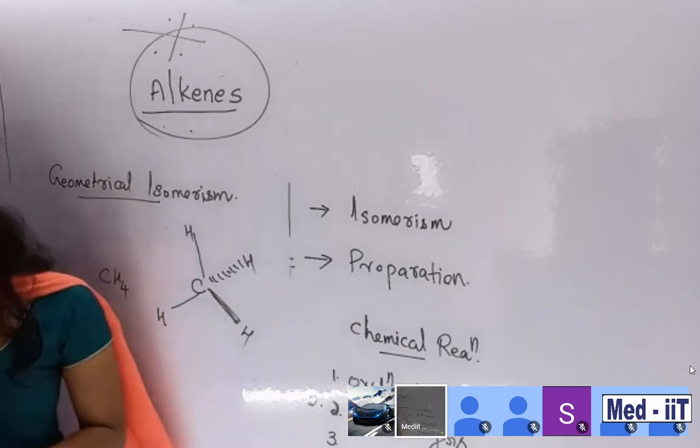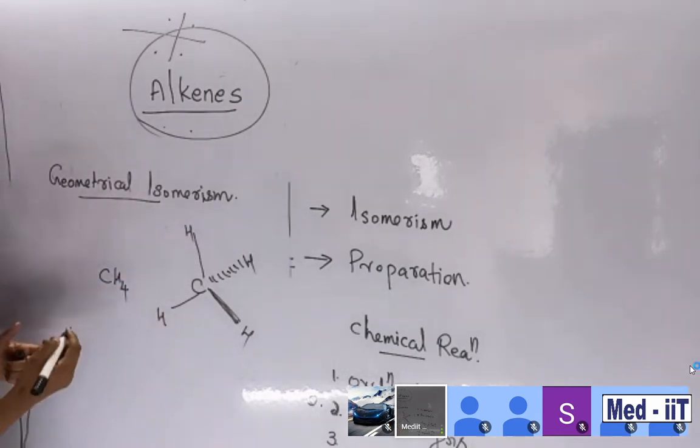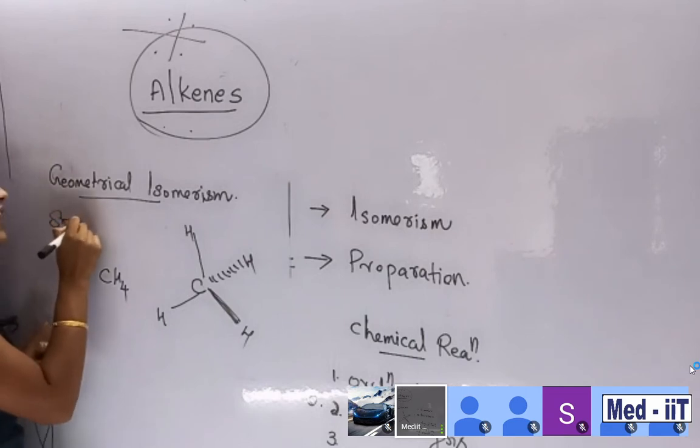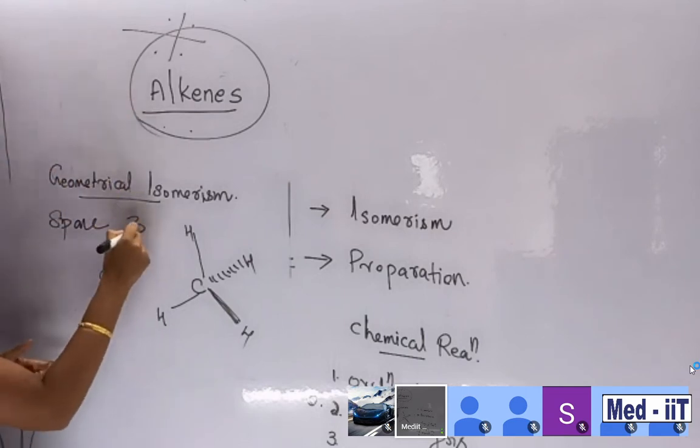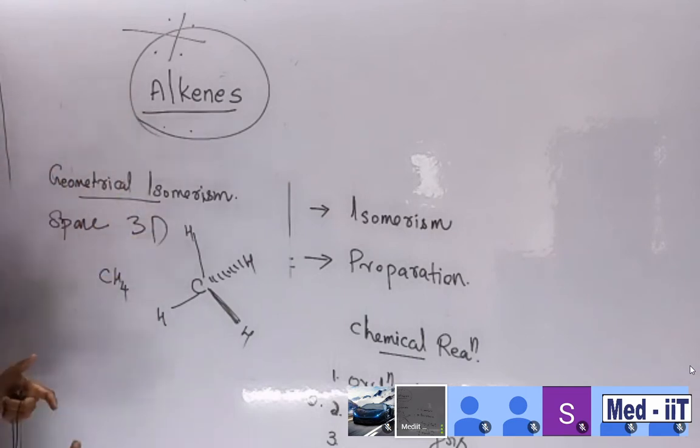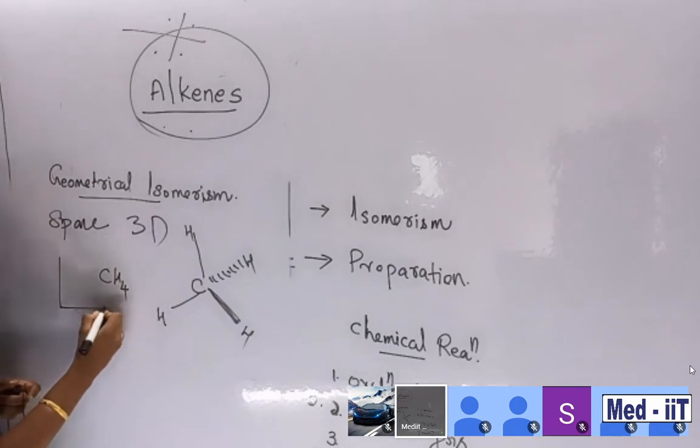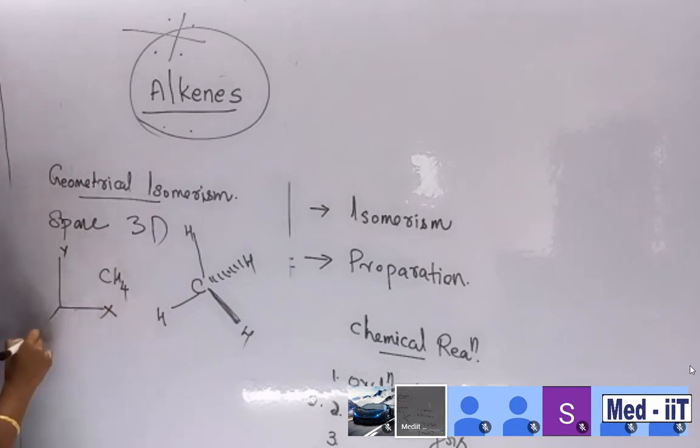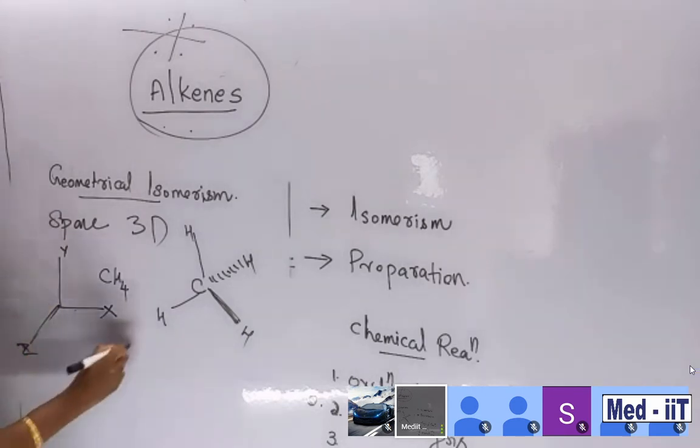So this is a three-dimensional arrangement in space. Not in 2D, in the plane, but 3D is in space. It means X, Y, Z, which you are familiar with: X direction, Y direction, and this is the Z direction. This is a three-dimensional format.